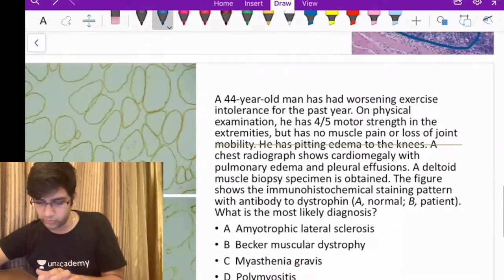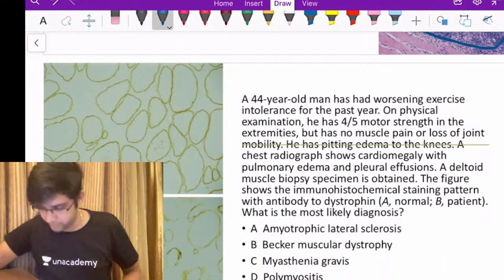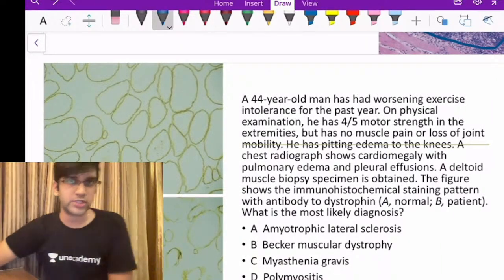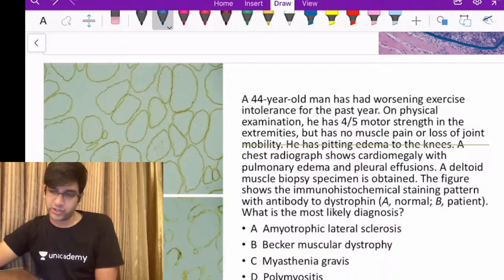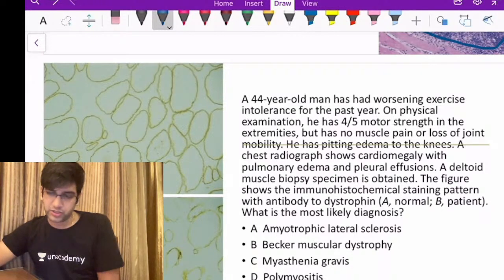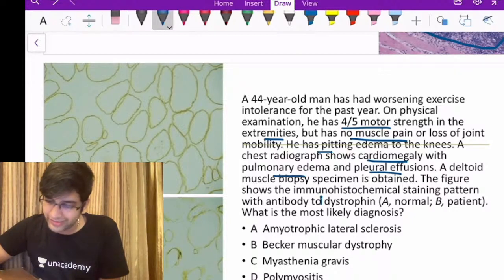We'll see a few things about this and we'll come to the answer. Okay, this is A and this is B. Since they are marked, I'll just read through the question and look at the answer. A 44-year-old person has worsening of exercise intolerance over the past year. On physical examination, 4 out of 5 motor strength in the extremities, but no muscle pain or joint pain. He has pitting edema to the knees. Chest radiograph shows cardiomegaly, pulmonary edema, pleural effusion. A deltoid muscle biopsy is obtained, and the IHC is done for dystrophin.